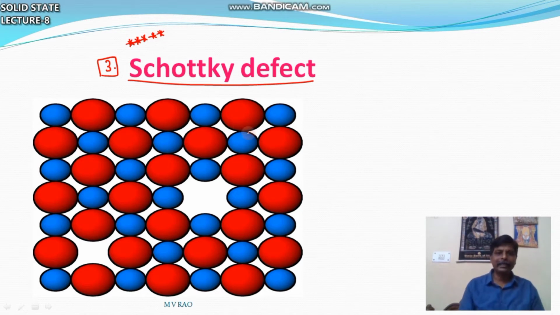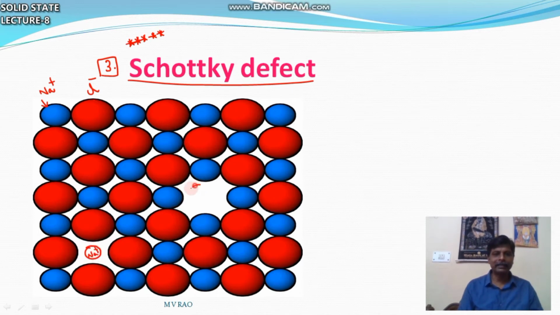You can find here Schottky defect. For example, this small ion is Na+, this red big ion is Cl-. Na+ Cl-, Na+ Cl-, like this regular arrangement is there, but here one ion is missing. Which ion is missing? Small ion missing, Na+.